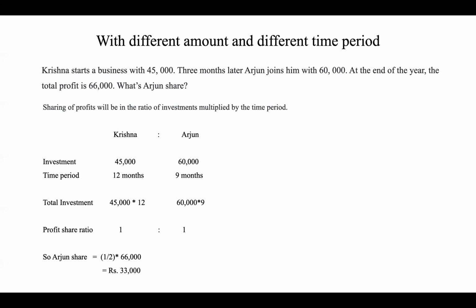Krishna and Arjun's investment is 45,000 and 60,000. The time period is the end of the year, so 12 months, whereas Arjun joins 3 months later, so he invested for only the last 9 months. So the total investment is 45,000 into 12 and 60,000 into 9. So the profit share is 1:1. The total is 2 shares, out of which Arjun's share is 1. So 1 by 2 into 66,000, that is equal to 33,000.